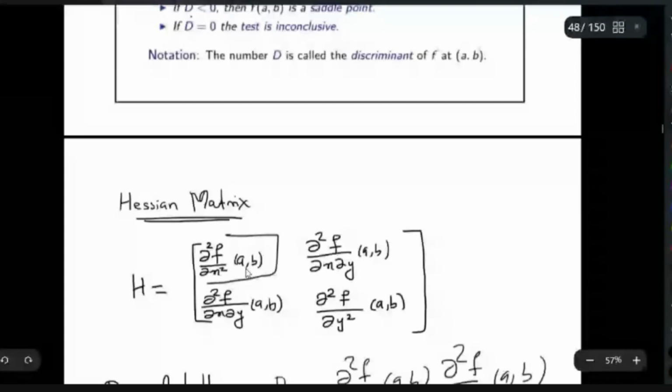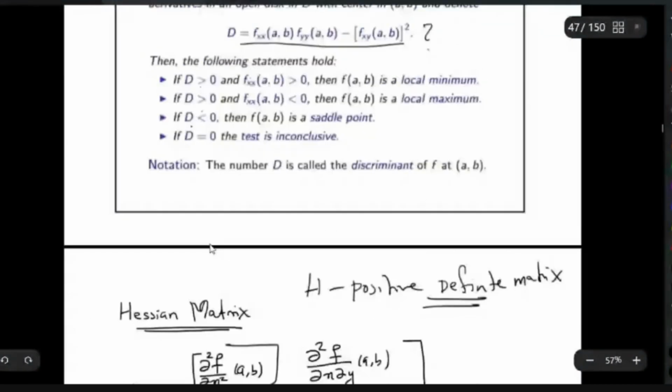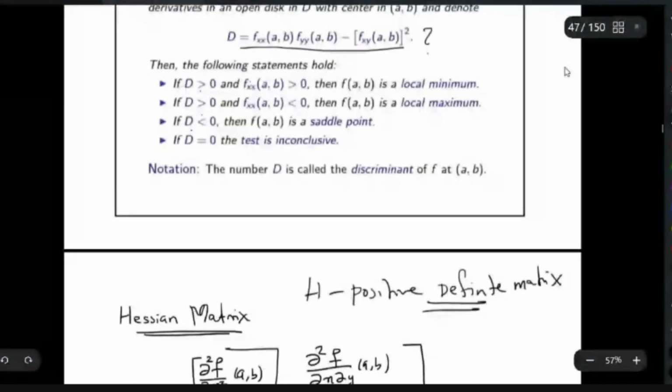So what it says is that H is a positive definite matrix, right? That is actually the meaning. So if H is a positive definite matrix, then f has a local minimum at the point (a, b).